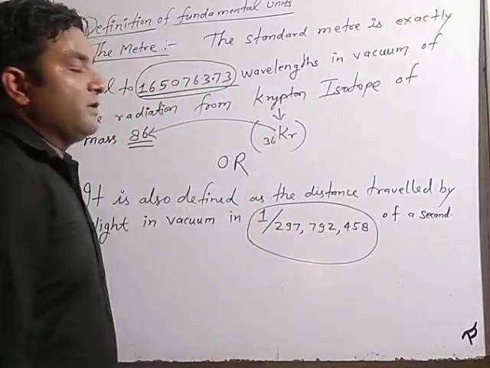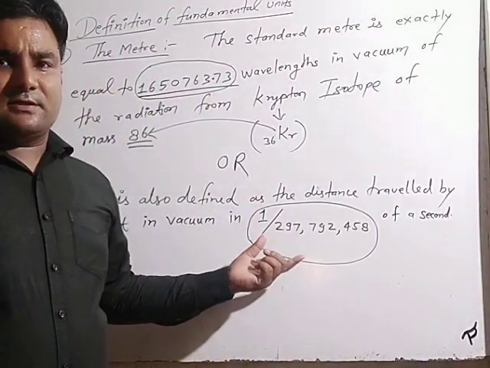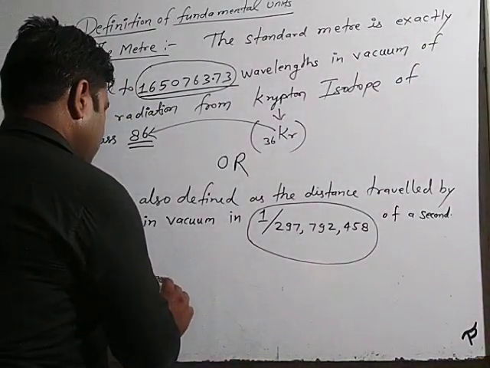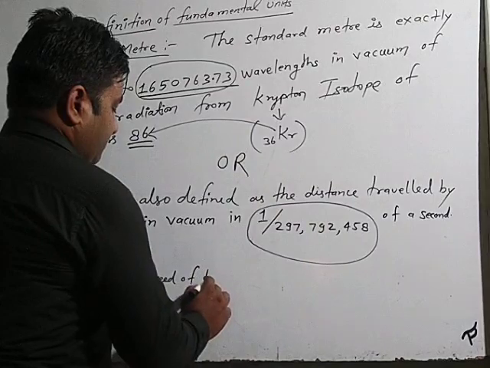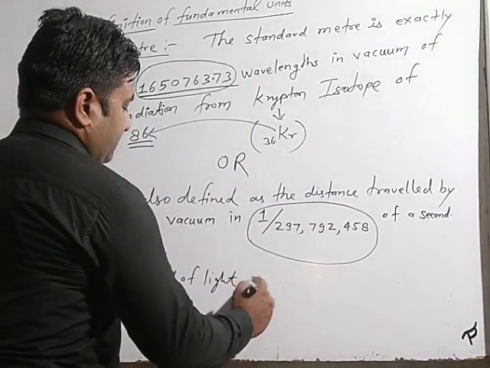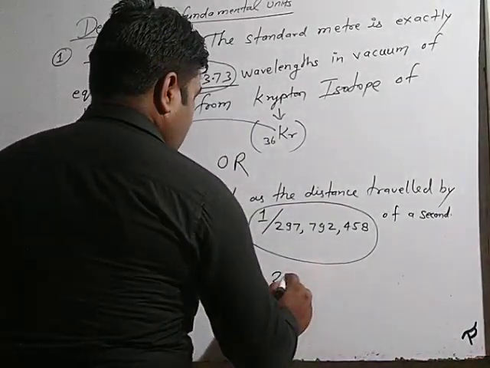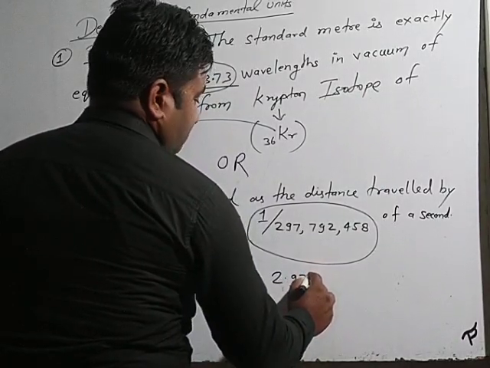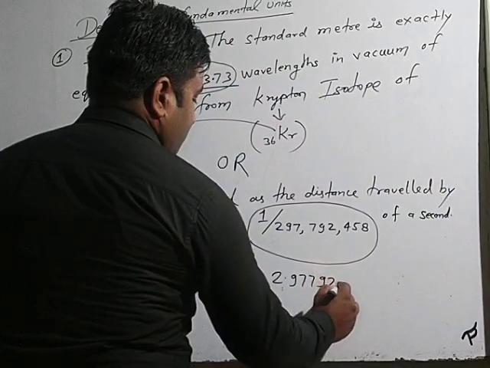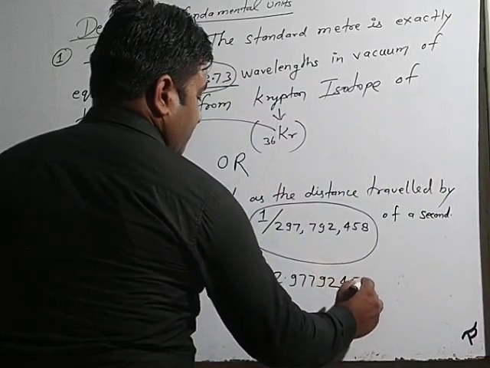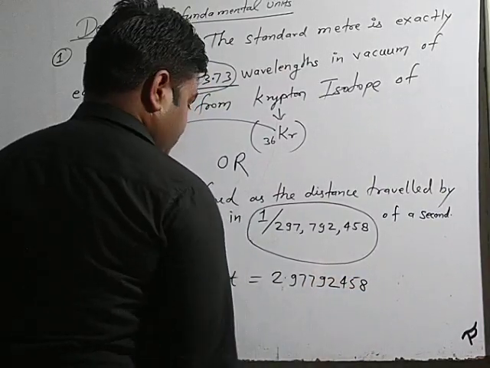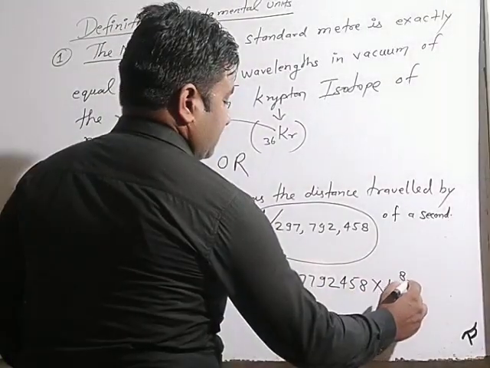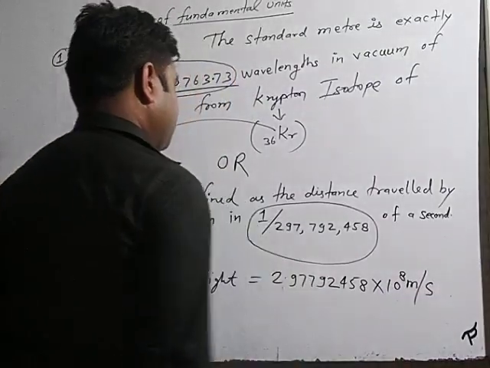Otherwise it will be wrong, because the speed of light in vacuum is exactly equal to 2.99792458 into 10 power 8 meter per second.